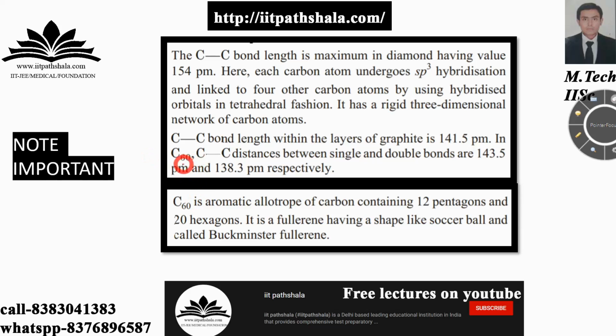In C60, the C-C distances for single and double bonds are 143.5 and 138.3 picometer respectively. You should remember that C60 is an aromatic allotrope of carbon which contains 12 pentagons and 20 hexagons. It is a fullerene having a shape like a soccer ball and it is called Buckminsterfullerene.